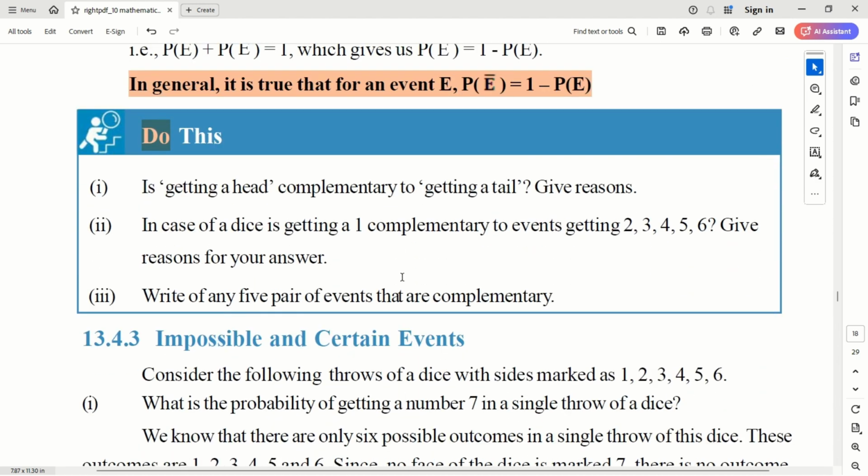Okay. Is getting heads complementary to getting a tail? Definitely, because there are only two events. If you are not getting tails, you will get heads. Correct. If you are not getting heads, you will get tails. So they are complementary to each other. In case of dice, is getting one complementary to the events of getting two, three, four, five, six? Yeah, definitely. Either you get one or you get anything other than one. Other than one, the possibilities are two, three, four, five, six. They are definitely complementary.